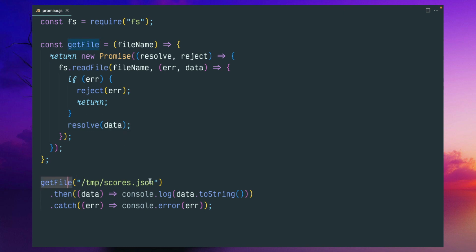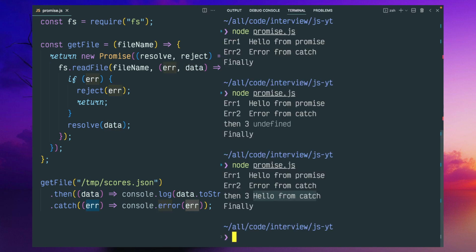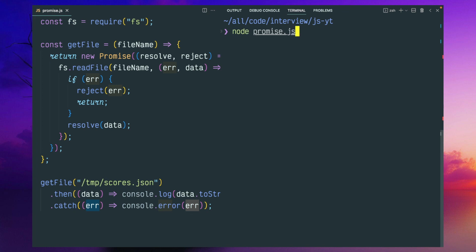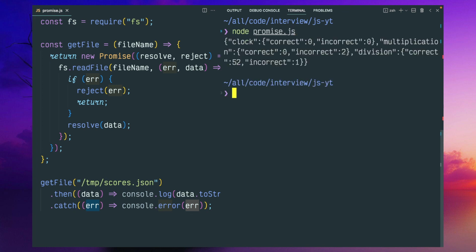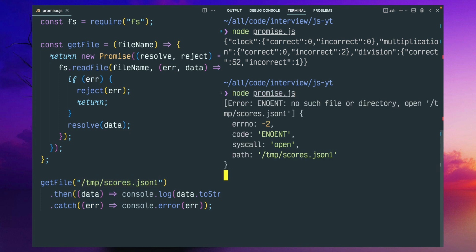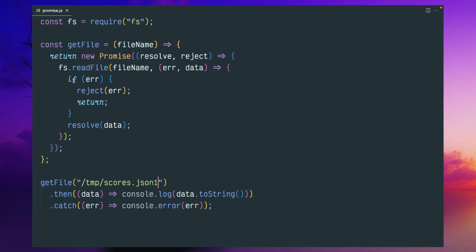And whenever you are calling this getFile, you will get the promise. So you can use then and catch. In then you will get this data. In catch you will get this error. If you try to run it, it is successful, you got the data. But if, let's say, you try to access a non-existing file, you will get an error, file not found. So this is the approach.